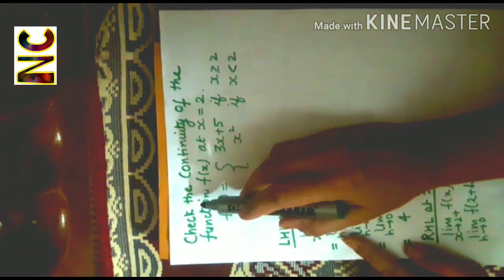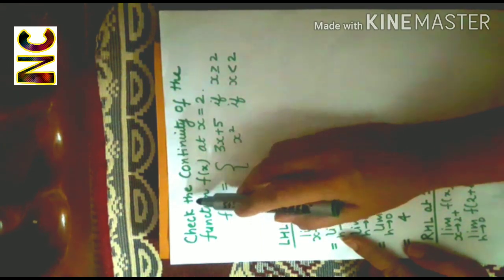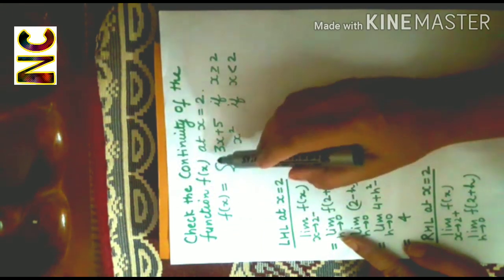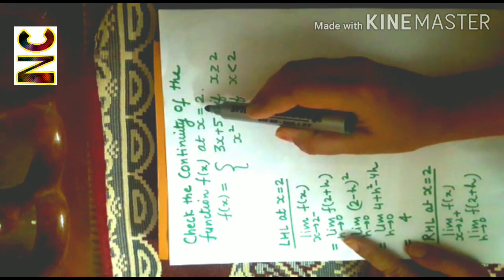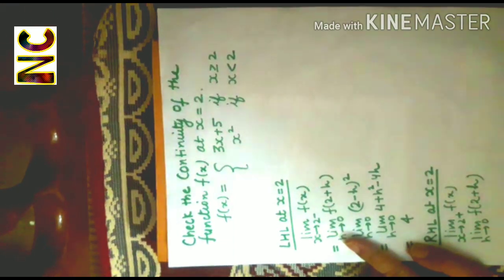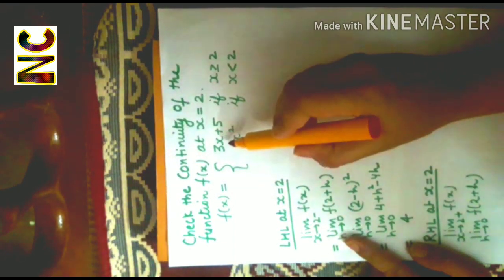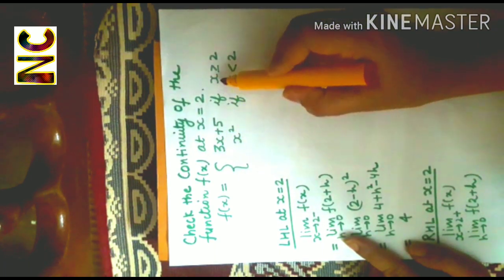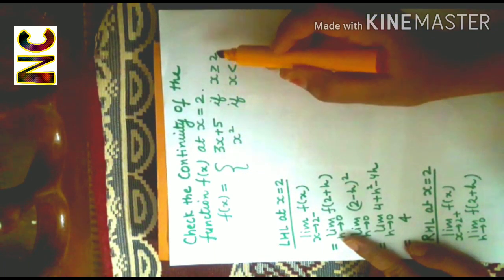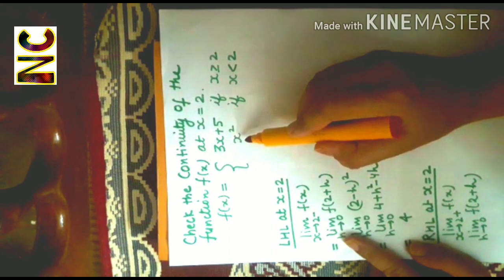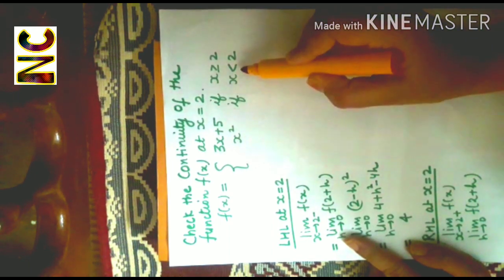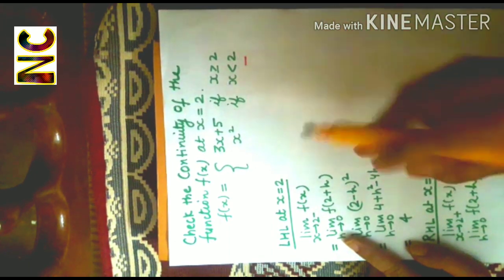Let's take another question. Check the continuity of the function f(x) at x equal to 2, where f(x) is equal to 3x plus 5 if x is greater than or equal to 2, and f(x) is equal to x square if x is strictly less than 2.